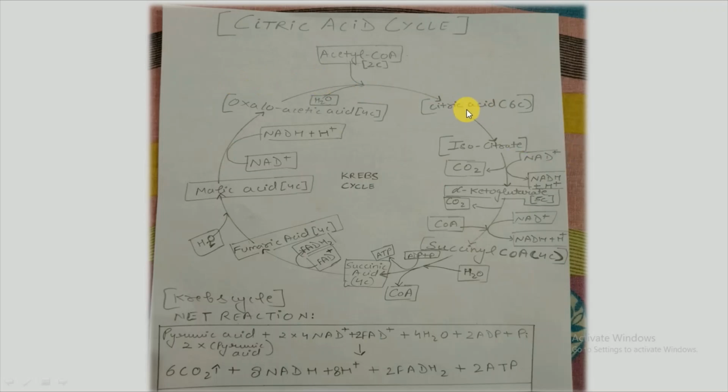Now from citric acid, isocitrate will form, which will release CO2 and will give alpha ketoglutarate, and here we can see that NAD+ will get converted into its reduced form, which is NADH plus H+. From alpha ketoglutarate, the next product formed is succinyl CoA, which is a 4-carbon molecule.